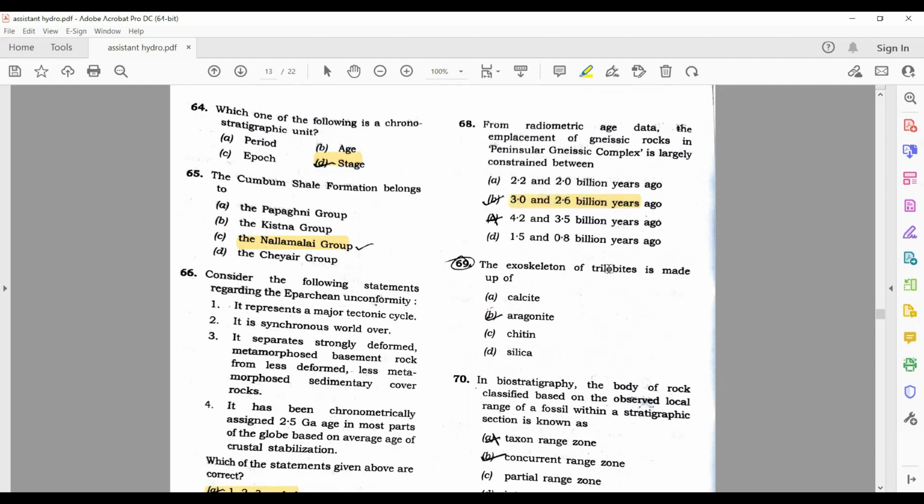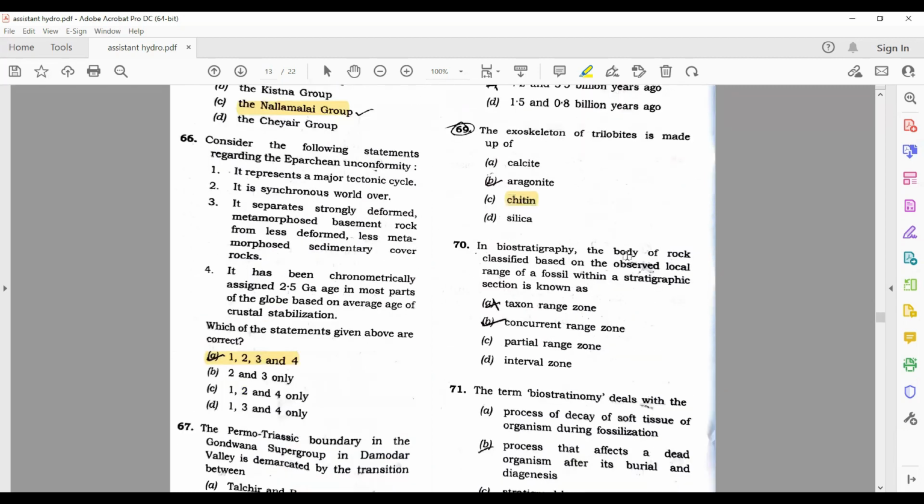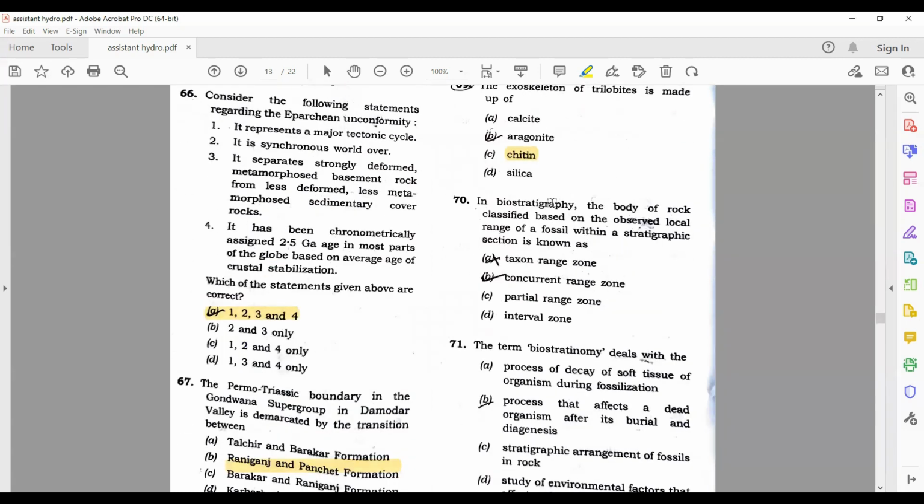Now, the exoskeleton of trilobite is made up of calcite, aragonite, chitin, silica. So chitin is the right answer. In biostratigraphy, the body of the rock classified based on the observed local range of fossil within a stratigraphic section is known as partial range zone.